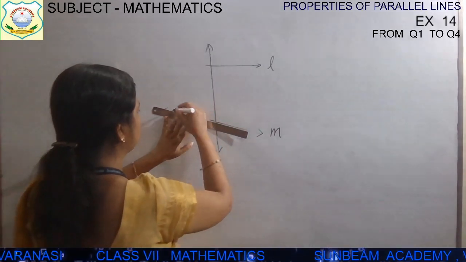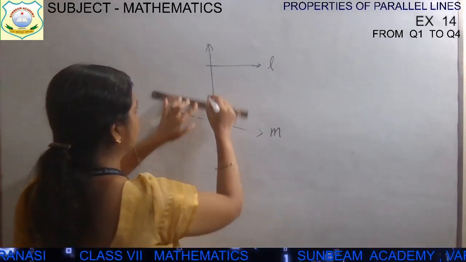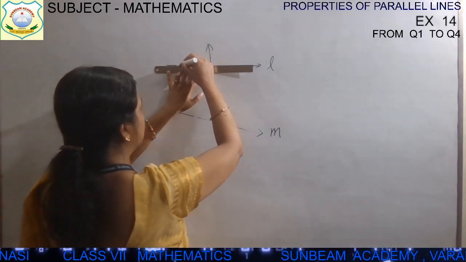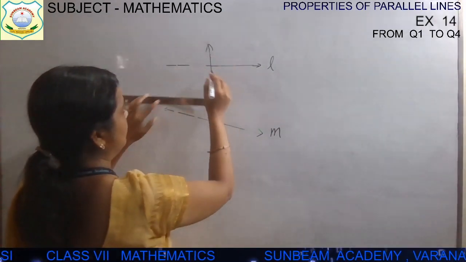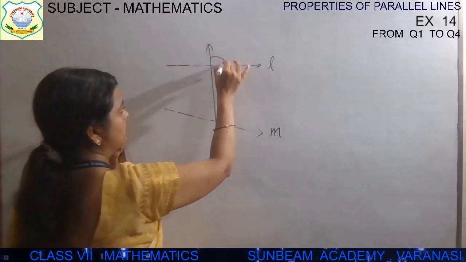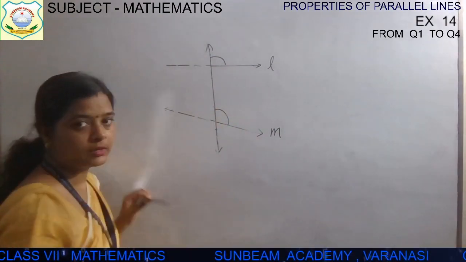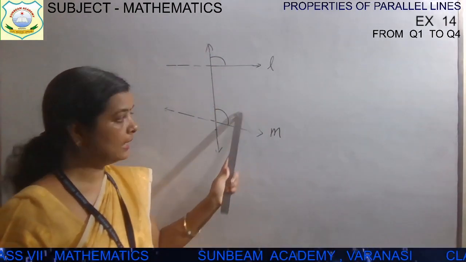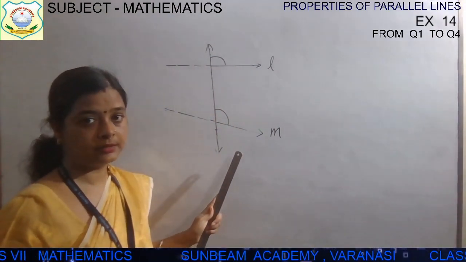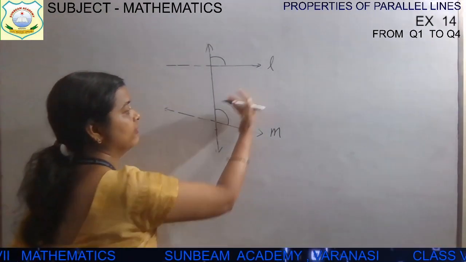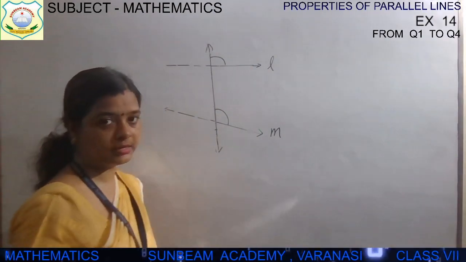This is one of the lines, and this one is another line, children. Now the first angle and this one: angles on the same side and on the same part. Above part, here also it is above part.